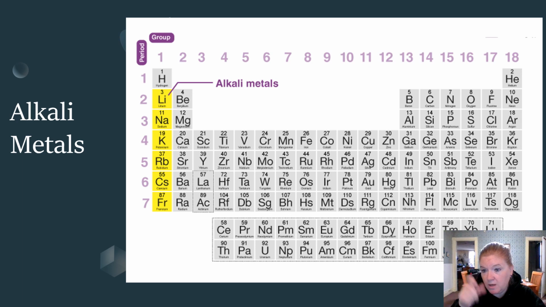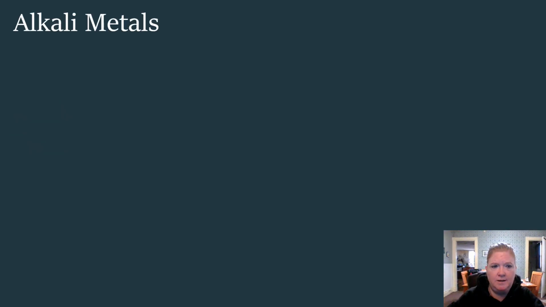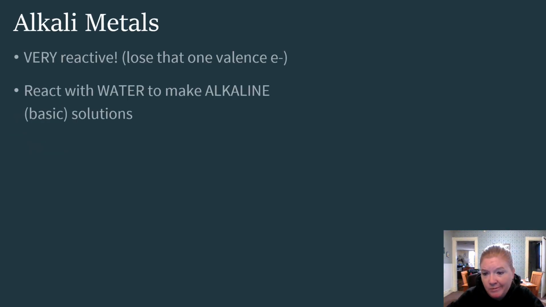Okay, so here's where they are in the periodic table. Alkali metals. Hydrogen is not included because hydrogen, we'll learn about it later, is in a class by itself. It can act like a metal, it can act like a non-metal, it kind of can't decide. It's the only element that can exist without a neutron at all. So again, total oddball. So alkali metals, group 1, 1 valence electron, super reactive, okay? Very reactive. Give up that 1 electron super easy. Oh, here you go. Take it. Fine. Take it.